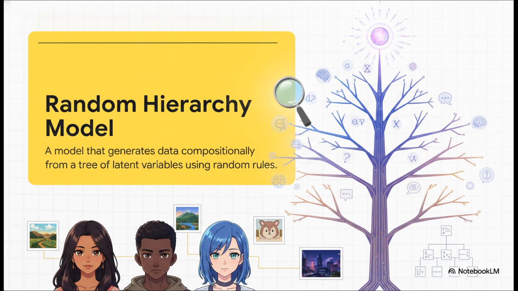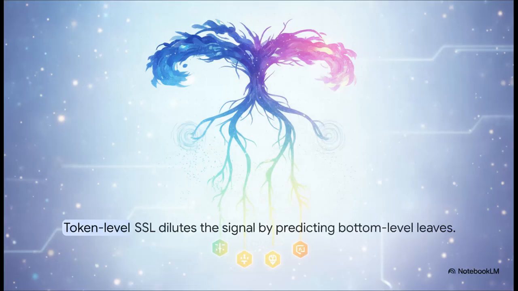In this setup, you start with high-level abstract ideas at the very top, the root, and then through specific rules, you branch down step by step until you finally reach the visible data at the bottom, which we call the leaves. Now, take a look at how the data flows in this hierarchical structure. This represents the punishing cost of traditional token-level learning. The data flows from the abstract root all the way down to the visible leaves at the bottom. If an AI model is only looking at those bottom-level tokens, the statistical signal it needs to actually learn the high-level concepts has to travel all the way back up the tree. And at every single step up, that signal gets diluted. It's incredibly inefficient.